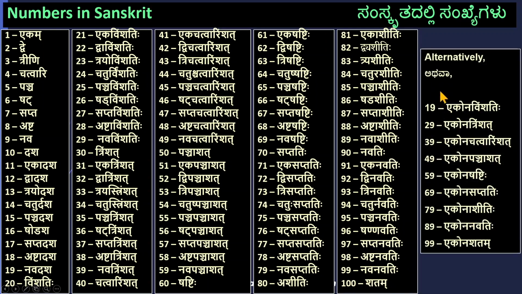There are some alternates also. 19, what we saw is Navadasha, is also Ekona Vimshatihi. 29, which we saw is Navavimshatihi, is also Ekona Trimshat. 39, which we saw Navatrimshat, is Ekona Chatvarimshat. 49, Navachatvarimshat, is also Ekona Panchashat. 59 is also Ekona Shashtihi. 69 is also Ekona Saptatihi. 79 is also Ekona Ashitihi. 89 is Ekona Navatihi. 99 is also Ekona Shatam. So these are the numbers from 1 to 100 which I have shown you here.